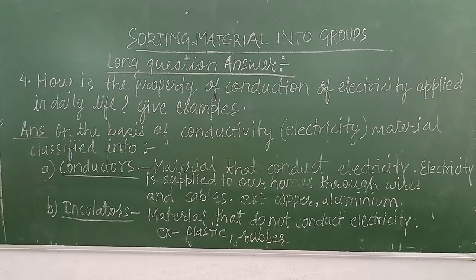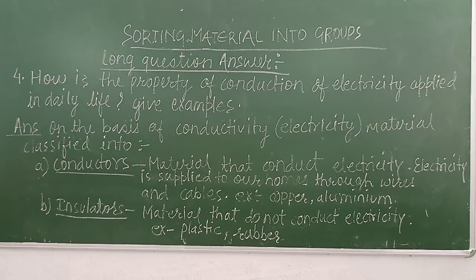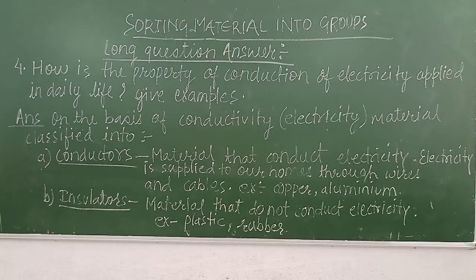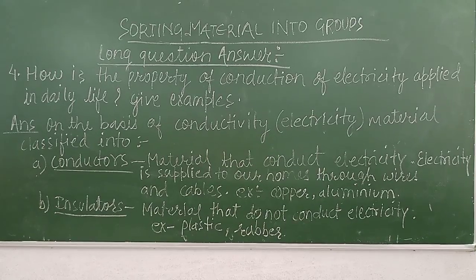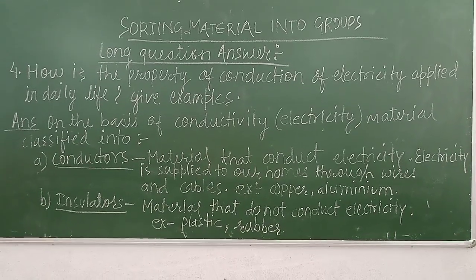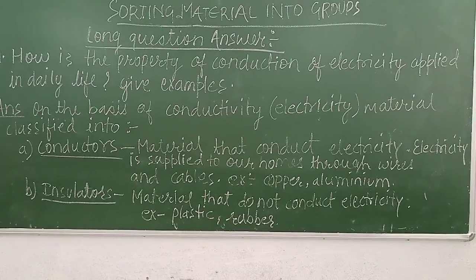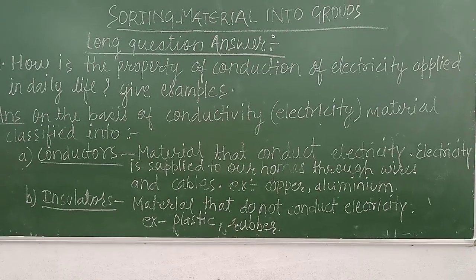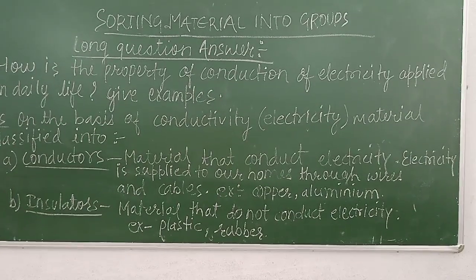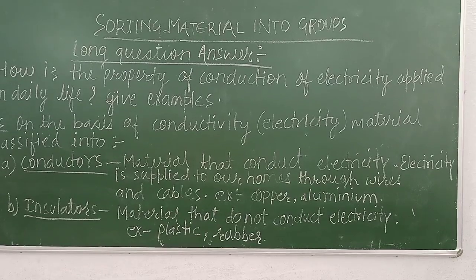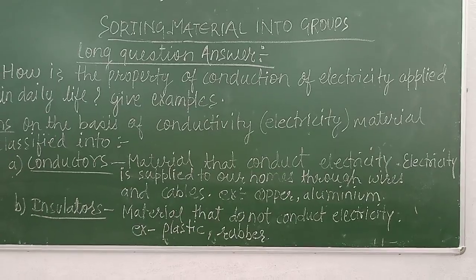Now the next question is, how is the property of conduction of electricity applied in daily life? Give examples. So the answer is, on the basis of conduction of electricity applied in daily life, materials are classified into two types, conductors and insulators. Conductors are materials through which electricity can pass, and electricity is supplied to our homes through wires and cables, which are made of copper, aluminium, etc.